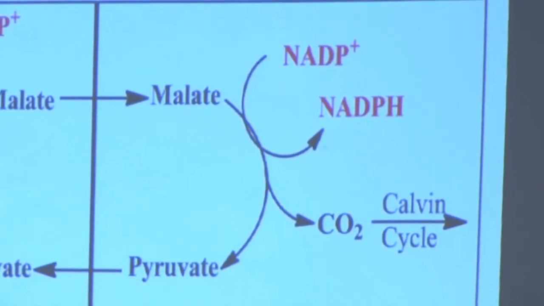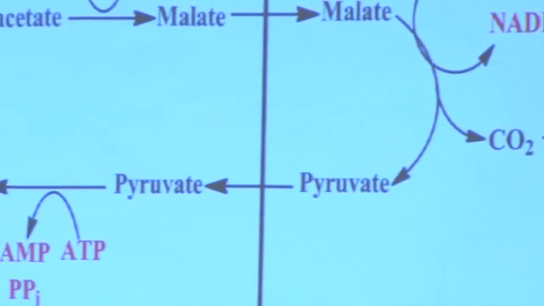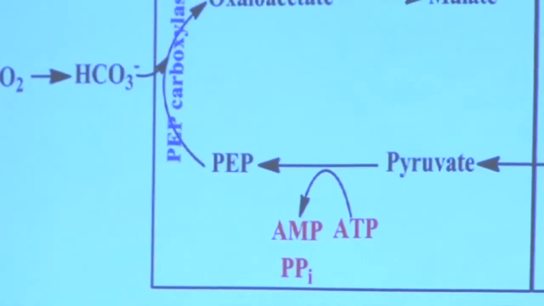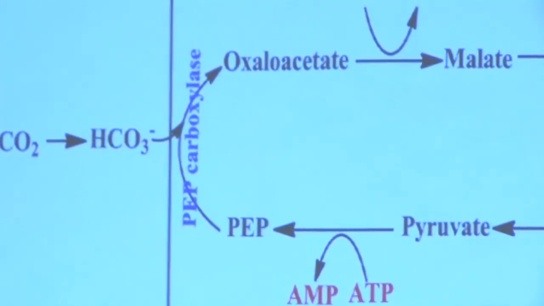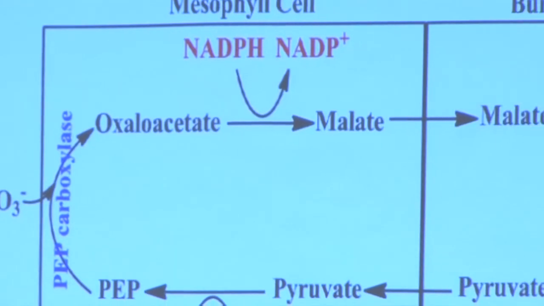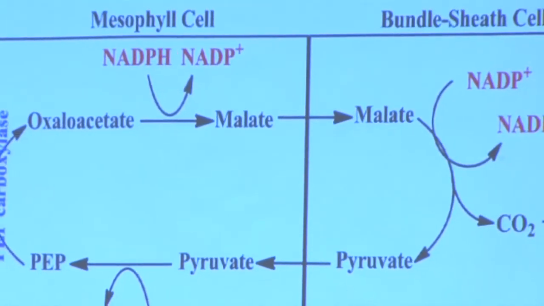Pyruvate is going to go back over to the mesophyll cell, turn back into phosphoenol pyruvate, using up a couple of ATP in the process. So we use up some NADPH, we use up some ATP along the way. In the process here, the NADPH gets regenerated, but the ATP just gets used. It's going to cost 2 extra ATPs to do this.